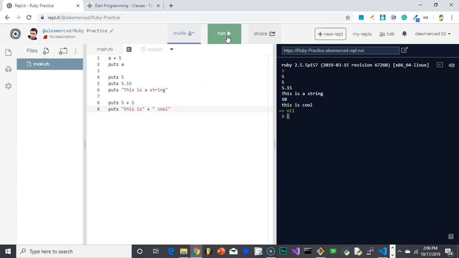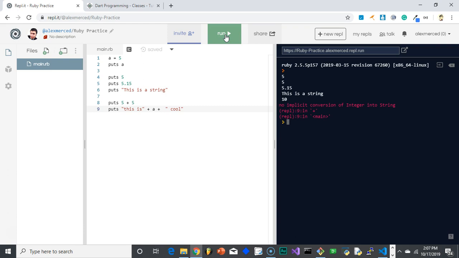This is cool. It just adds them together. This is what's called string concatenation. You can concatenate strings till the cows come home. What if I put a variable in the middle? Let's find out. What if I said 5 plus a plus cool? It should say this is 5 cool. Let's see if that's the case.